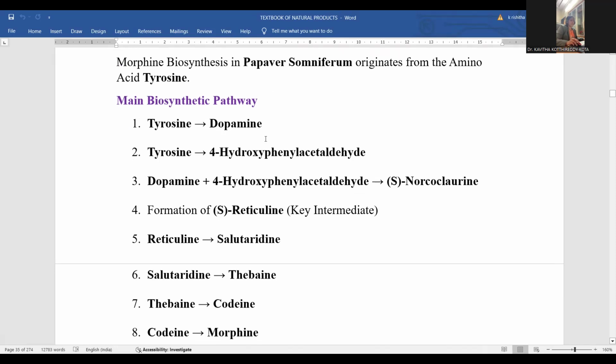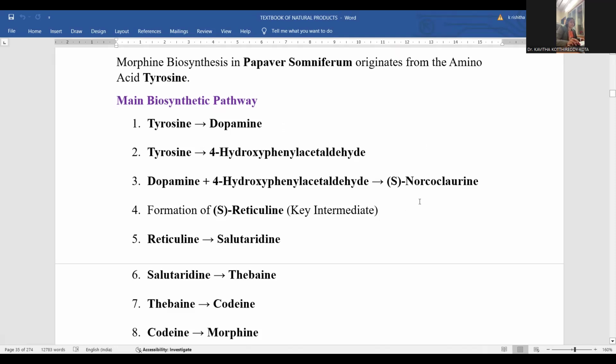That tyrosine may also be converted into 4-hydroxyphenylacetaldehyde as well. This is a biochemical transformation. Whenever these molecules are treated with certain enzymes within living cells, a chemical transformation is possible, and hydroxyphenylacetaldehyde will be generated. Here, one dopamine compound is generated and one hydroxyphenylacetaldehyde is formed. Both are mixed together in a certain ratio, in a certain manner. There is a formation of S-norcoclaurine. S-norcoclaurine is a new lead or intermediate compound originating within the biosynthetic pathway.